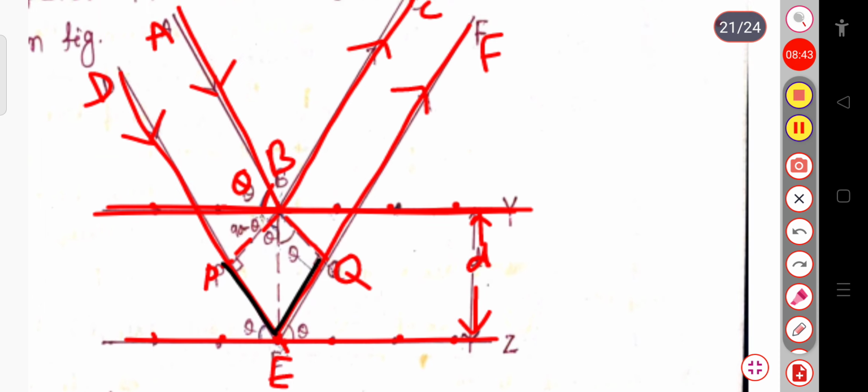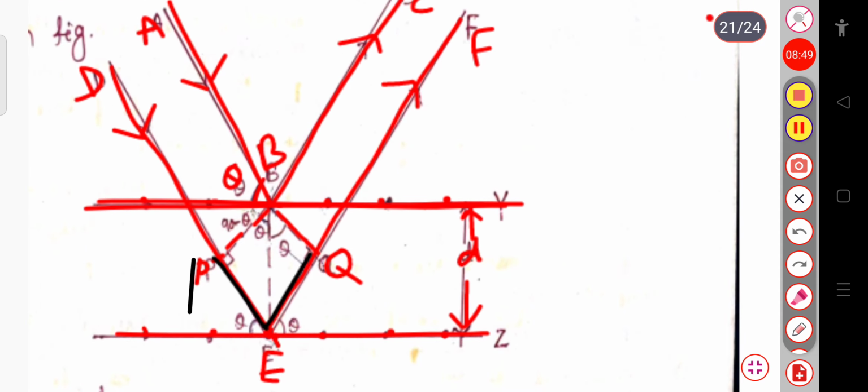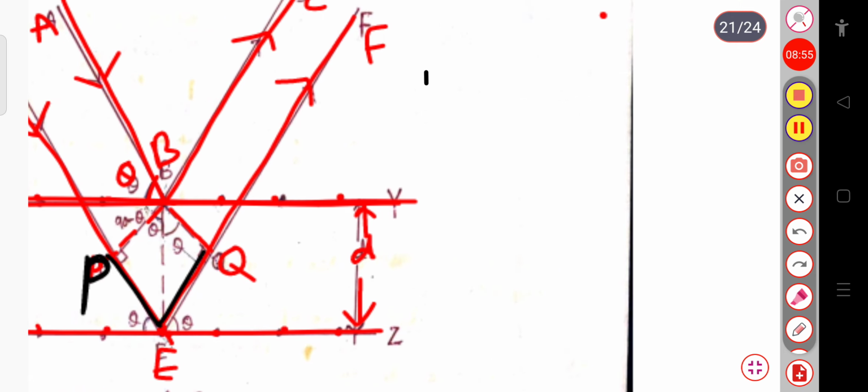This extra path is PEQ. This one is P, this is your PEQ. Now we can write this path difference as PE plus EQ. This is the total path difference. So in this triangle PBE, in this right-angled triangle, now we will calculate. Before that, let us see first.